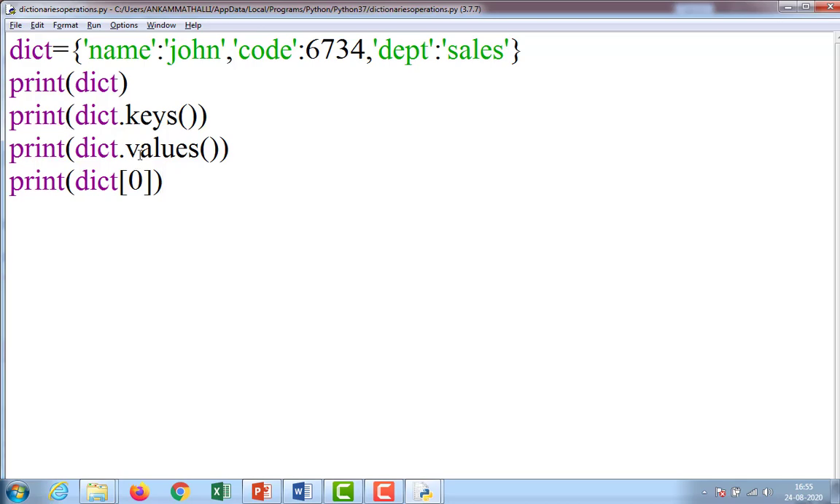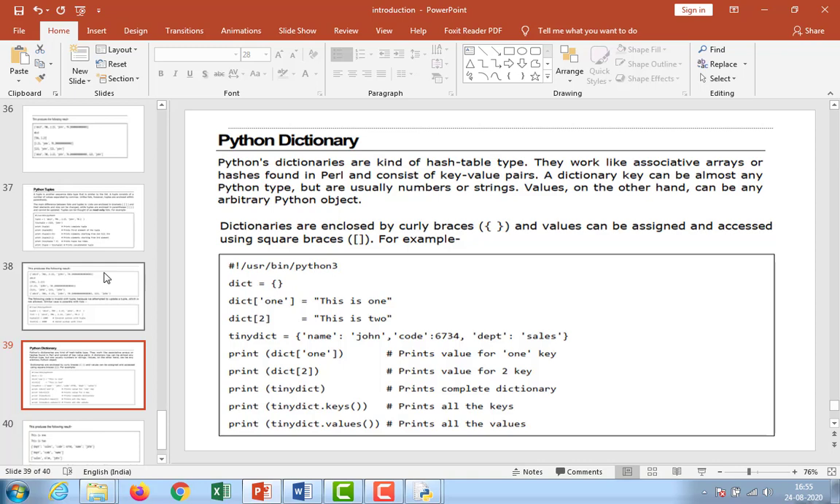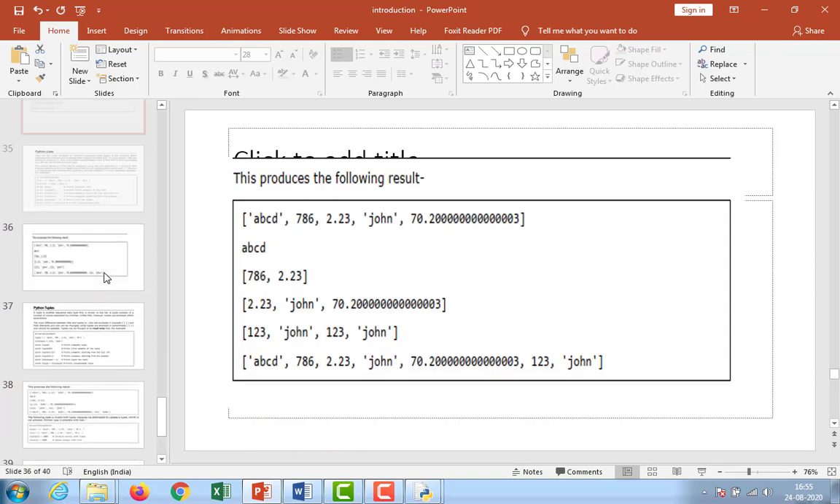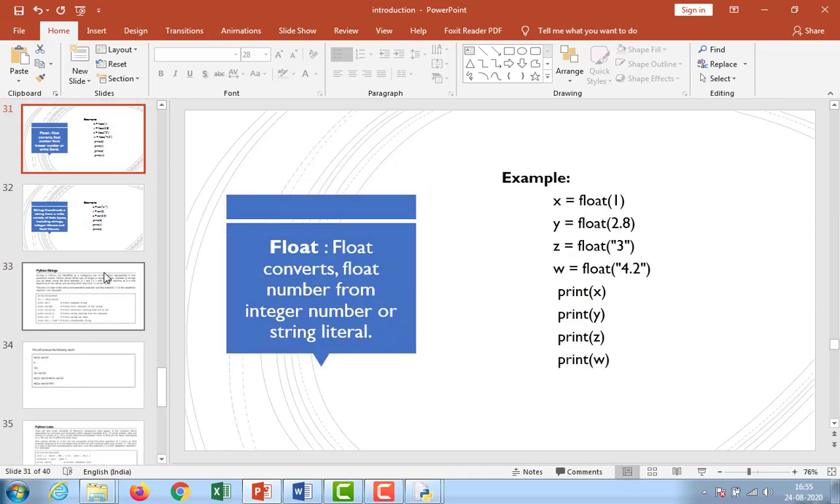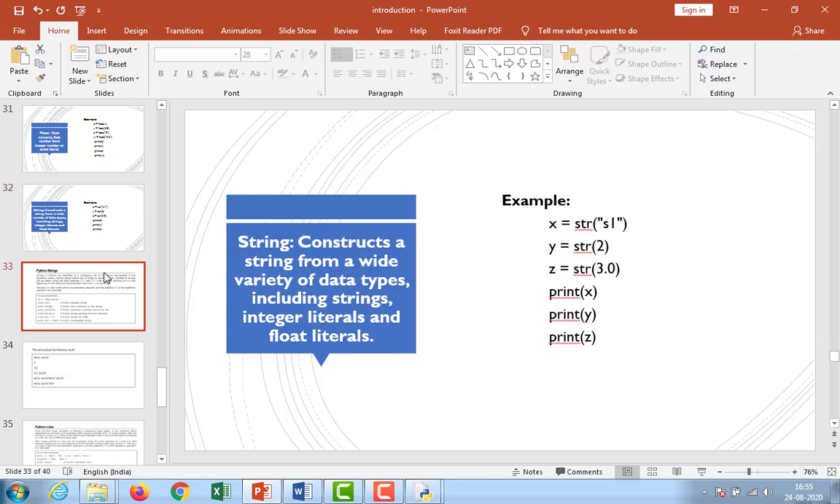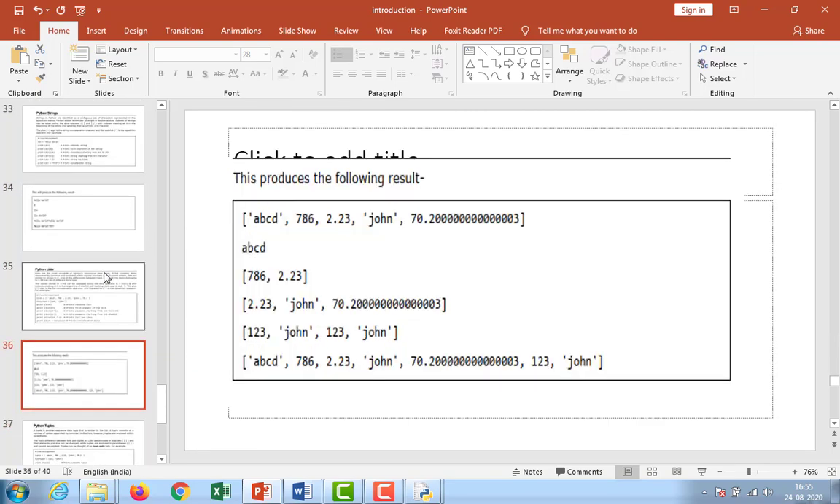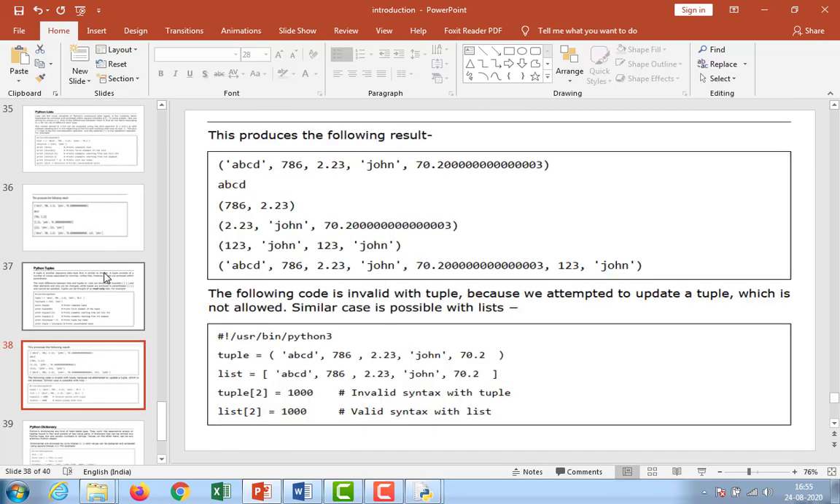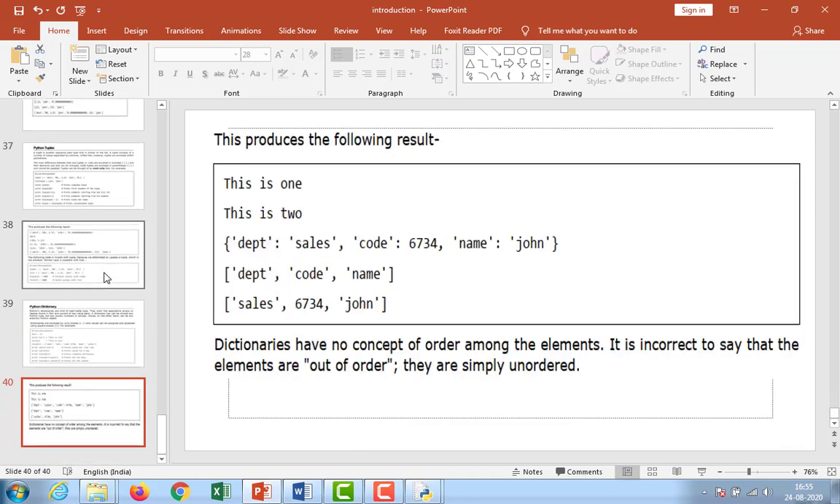No problem. Till now we discussed all the concepts related to data types. I covered integer, float, string. Next I covered lists. After that I covered tuples and dictionary. We will discuss the remaining things in the next class. Thank you very much.